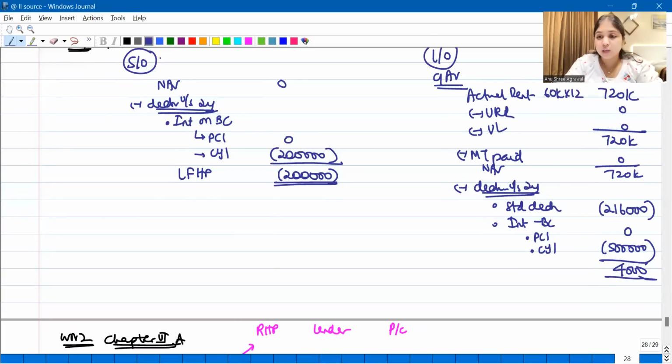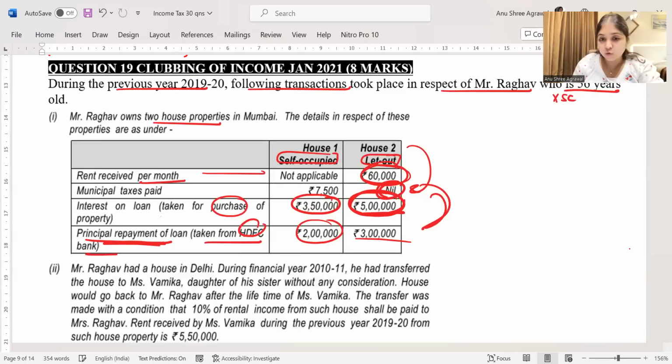Yes, so this was a let out property discussion. Now, even over here, we have principal repayment of loan taken from HDFC. Can I take this also under 80C? See, is it for purchase or construction of the property? Yes, it is for purchase of the property.